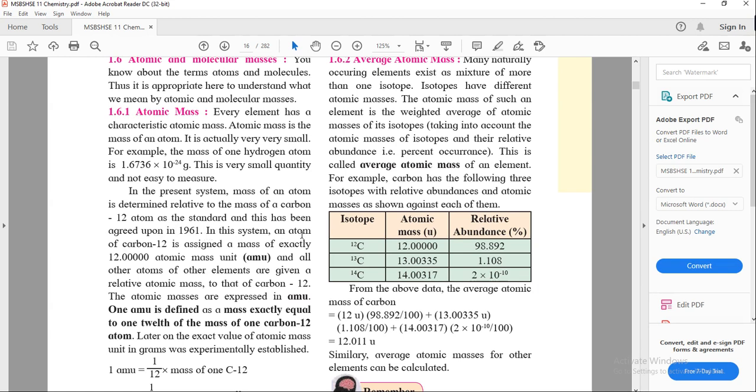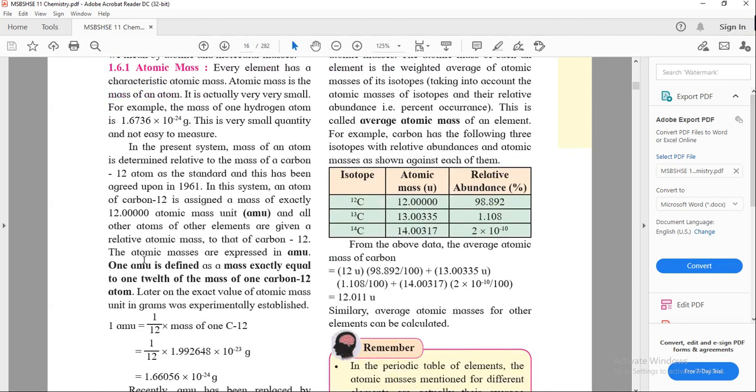In this system, an atom of carbon-12 is assigned a mass of exactly 12 atomic mass units. AMU is the atomic mass unit. So carbon-12 has 12 atomic mass units, and atoms of all other elements are given a relative atomic mass with respect to carbon-12. The atomic masses are expressed in AMU. What is AMU?